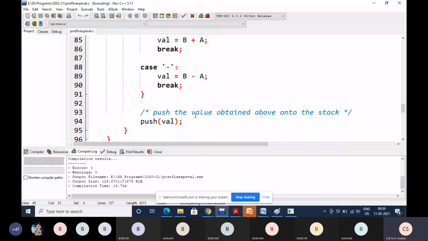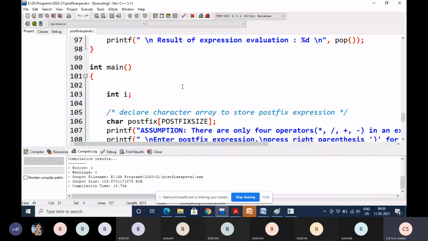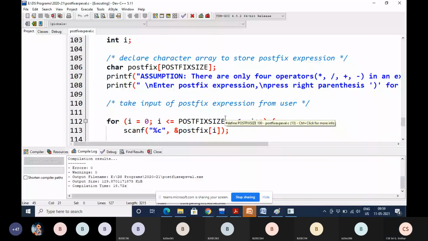So we are using a character array in order to store the postfix. So the same postfix we are taking here.